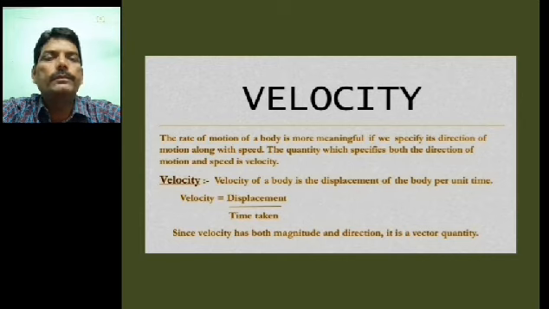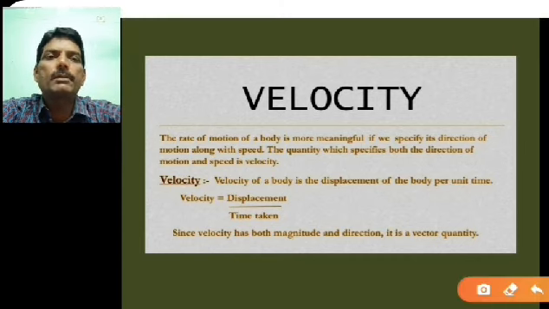Already I told you this concept of velocity is new for you, where the velocity is a vector quantity because it is having magnitude as well as direction. So here you define velocity as the rate of change of displacement of the body per unit time, or you can say velocity is equal to displacement upon time. On the other hand, speed is equal to distance upon time. So speed is a scalar quantity. On the other hand, velocity is a vector quantity because it has magnitude as well as direction.